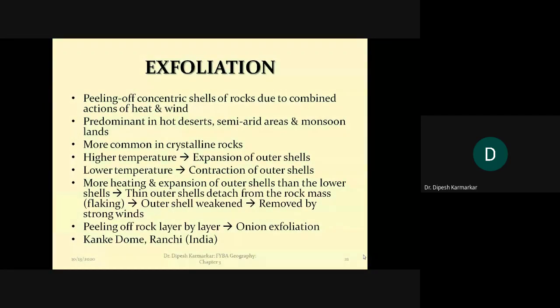Higher temperature therefore leads to expansion of the outer shells. The outer layer of the rock expands more and contracts, and therefore due to more heating and cooling, more contraction and expansion of the outer shell, we find that the shell starts detaching from the rock.